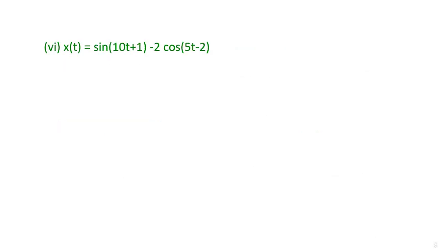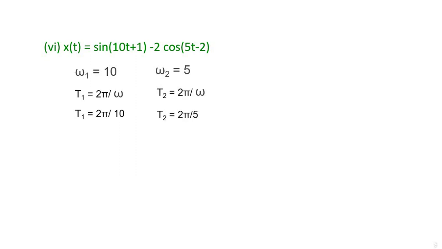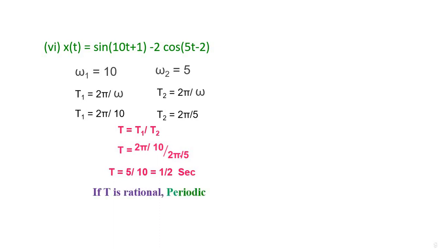Last example for us, x(t) is equal to sin(10t + 1) minus 2 cos(5t + 2). This is a phase shift, sin(omega t plus phi). Don't worry about the phase angle, whatever the value given, you have to worry only about the frequency, the omega value. Here omega 1 is equal to 10, from which T1 is equal to 2π by 10. Similarly, omega 2 is equal to 5, from which T2 is equal to 2π by 5. Now we find T1 by T2, which gives 1 by 2, a ratio of two integers, hence the signal is periodic.